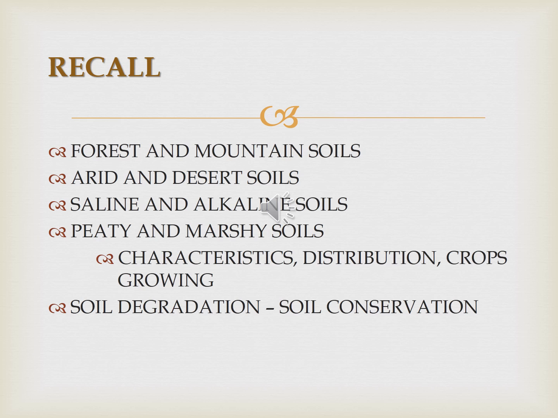Saline and alkaline soil. Why? Because of the excess salinization of the soil. The salt content is more. Already we have discussed the first 4 types of soil: alluvial soil, black soil, red soil, and laterite soil. In the last class we discussed forest and mountain soil, arid and desert soil, saline and alkaline soil, peaty and marshy soil, and the distribution and crops grown in each soil.